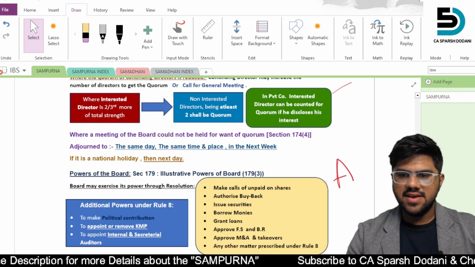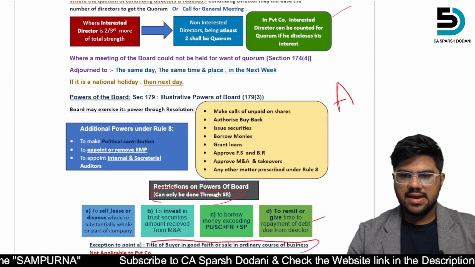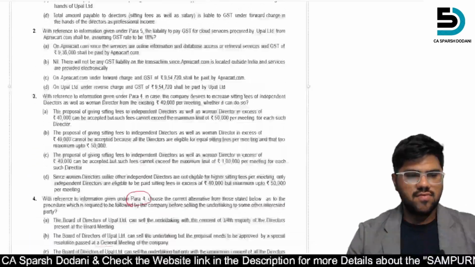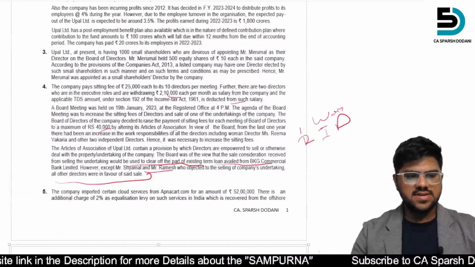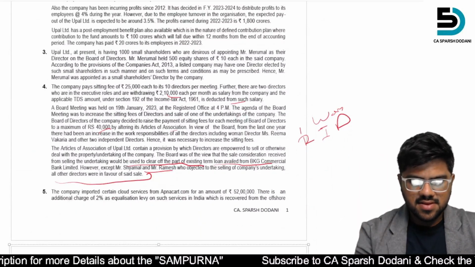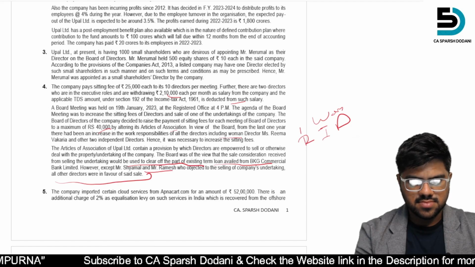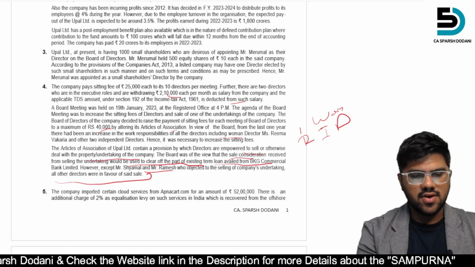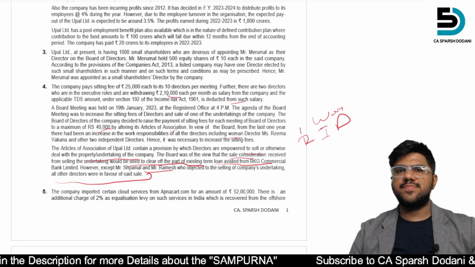So let's first see what I've told you. What was the reason? Sell or otherwise deal with property undertaking of the company. They were empowered, but what should be the procedure?